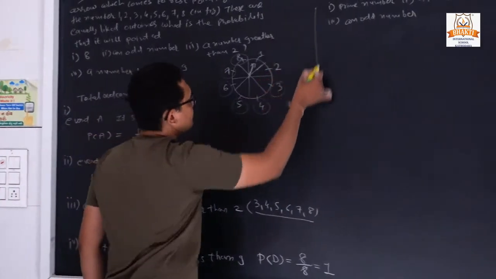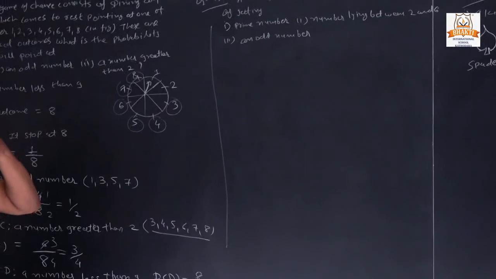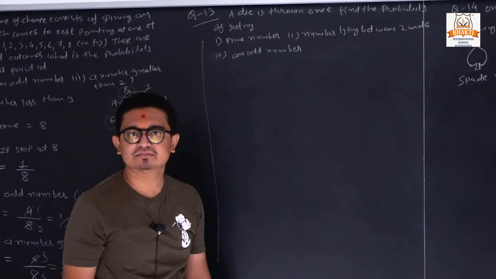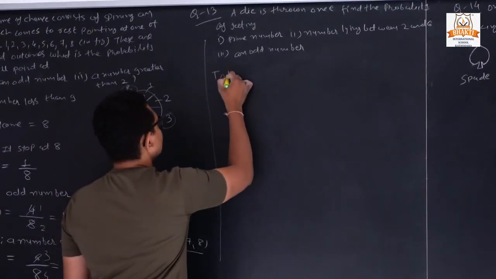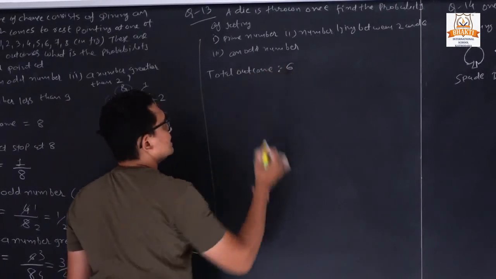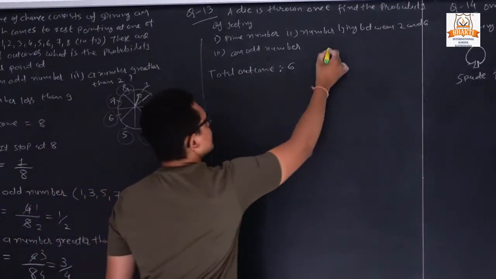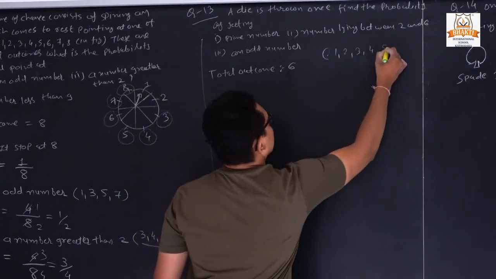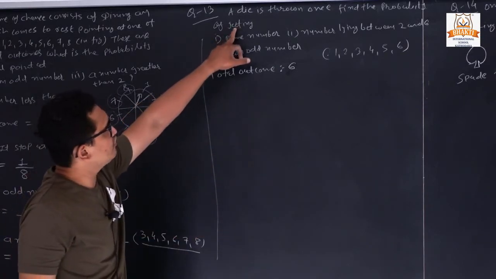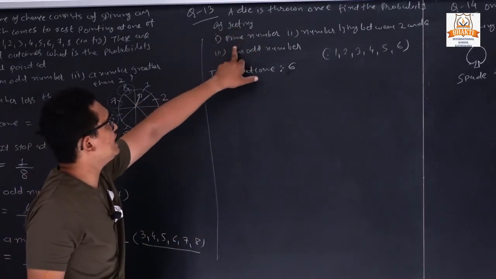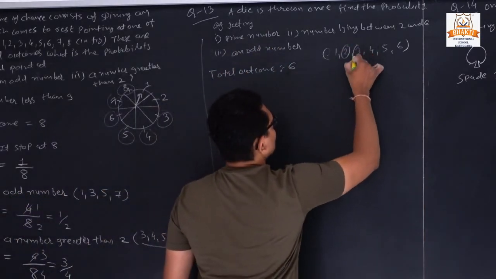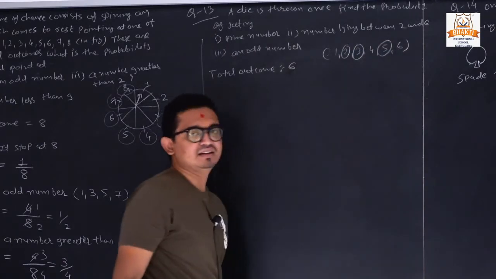Now next, question number 13. A dice is thrown once. So we have a dice. So what is the total possible outcome? Total outcome is 6. Clear? Total outcome is 6 because 1 to 6: 1, 2, 3, 4, 5 and 6. Next, the dice is thrown once. So find the probability of getting a prime number. So how many are the prime numbers? 2, 3 and 5. Clear?